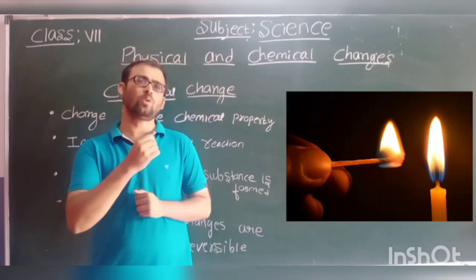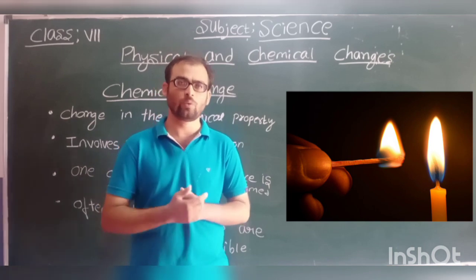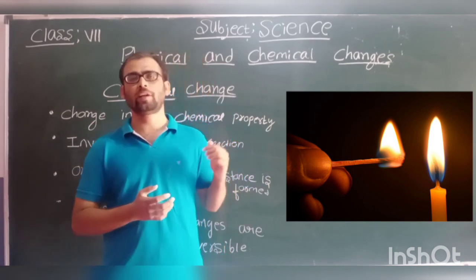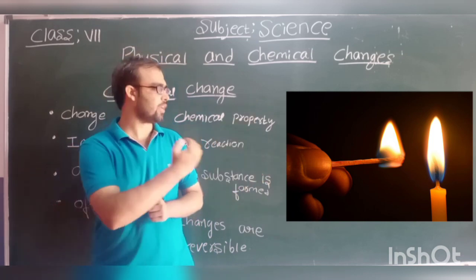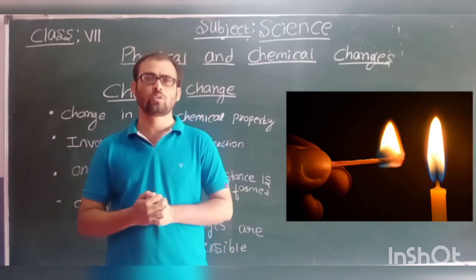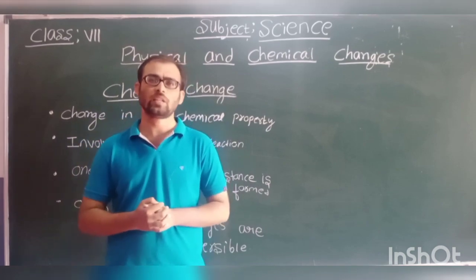And look at that. When you light the candle, what will you get? You will get heat and light. So this burning candle is also a chemical reaction. So here once the candle is melted, you cannot get it back. Okay. So what are these? These are some of the examples of chemical changes.